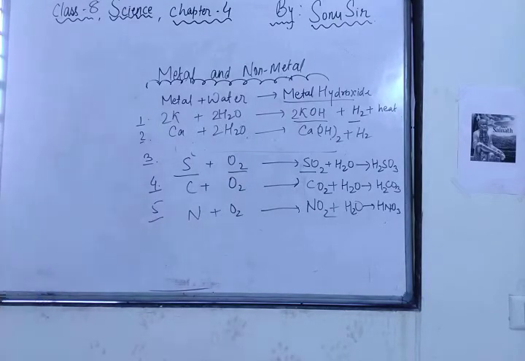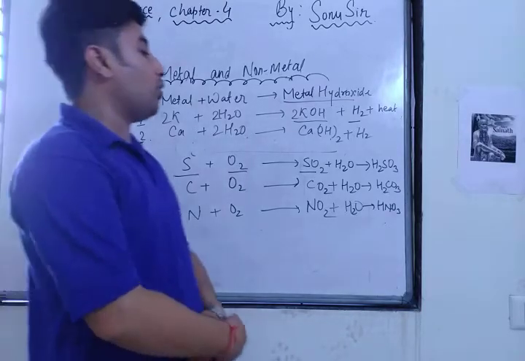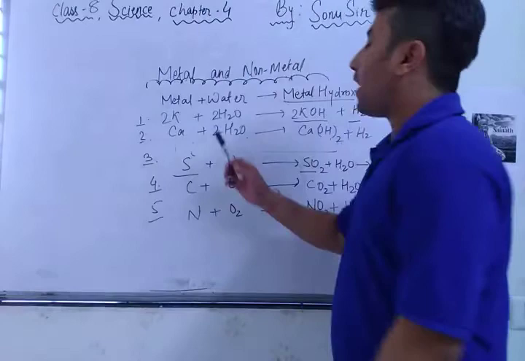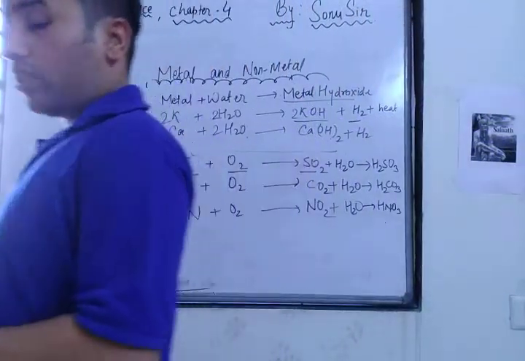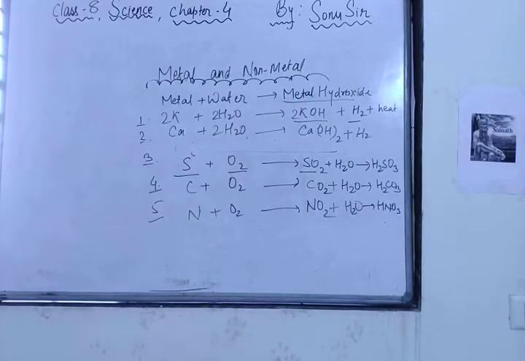So as these non-metals do not react with water, that is why we have to store phosphorus safely, as it burns spontaneously in air and water. Now we will move towards the acids. As you can see here, metal reacts with water to give metallic hydroxide, and metal reacts with oxygen to give metallic oxide. If you have any doubt related to these reactions, you can drop your doubt into the comment box.